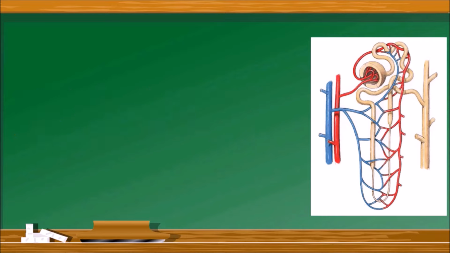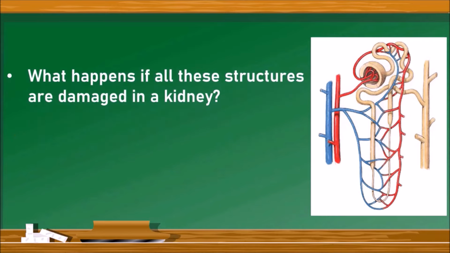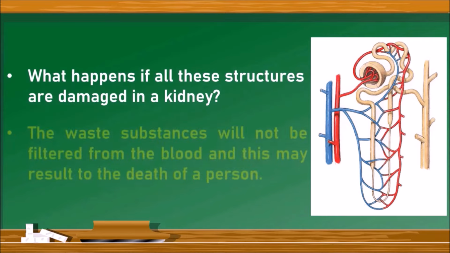Next question, what happens if all these structures are damaged in kidney? So the waste substances will not be filtered from the blood, and this may result to the death of a person. Let us go to the next question. There is a diagram of dialysis. Look at the diagram and answer the following questions. The first question is, what does this diagram indicate? This diagram indicates the process of dialysis.